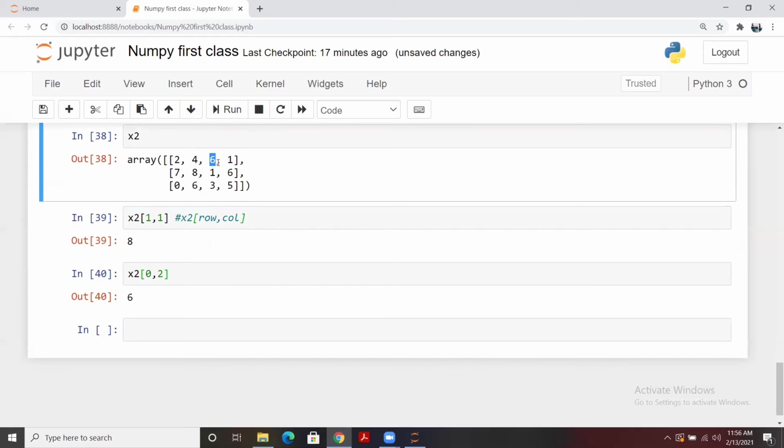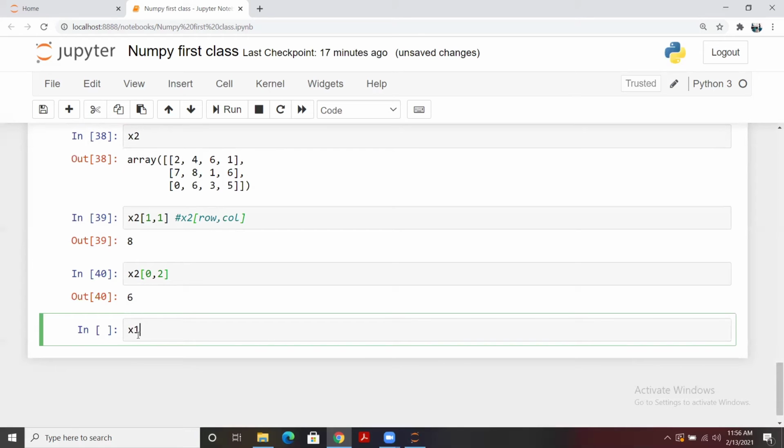For example, we want to extract rows which start from 0 till 2, or we want to extract columns as well with a range which starts from 0 till 2. So the same thing will be applied here like we did for a one-dimensional array, but it will be separated by a comma only. Let me show you how it works.